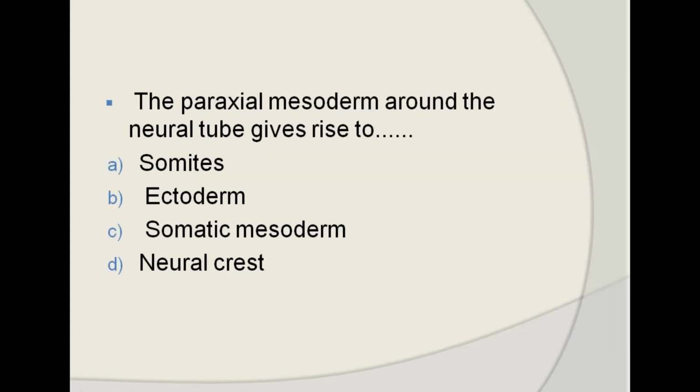Just a quick brainstorming exercise. The paraxial mesoderm around the neural tube gives rise to somites, ectoderm, somatic mesoderm, or the neural crest. As we have discussed, the paraxial mesoderm is going to form the somites.